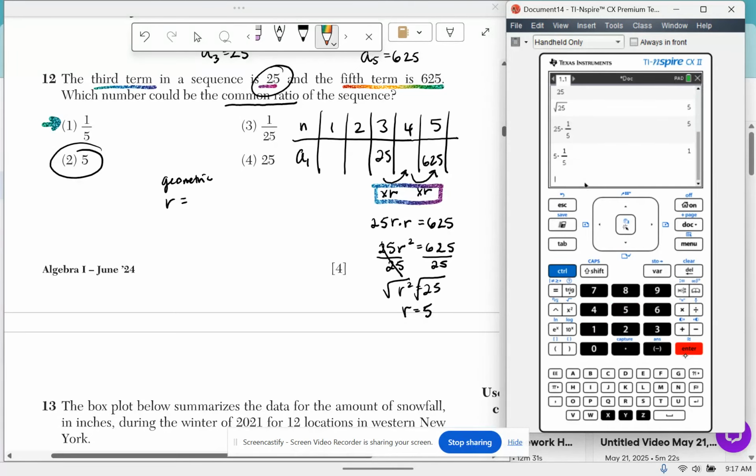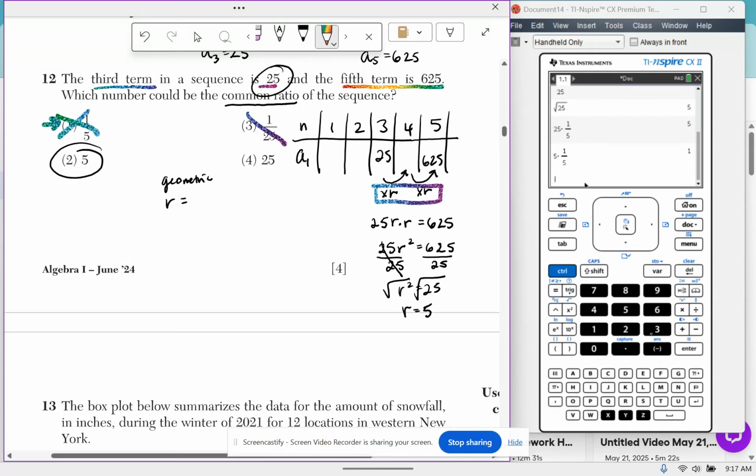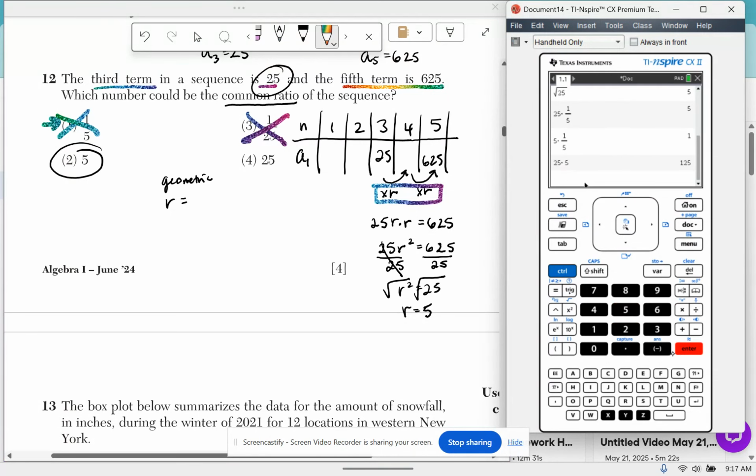And does that give you 625? No, it doesn't. In fact, everywhere we see a fraction, we can eliminate that because that means the numbers are going down. And to get from 25 to 625, the numbers are going up. So we would test 5 and we would see, okay, I'm starting at 25. I multiply by 5 to get to the fourth term. I multiply by 5 to get to the fifth term. Okay, the answer is choice 2.